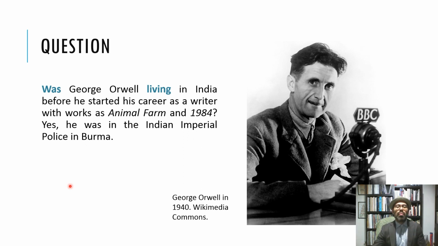So this man is George Orwell, and we're asking ourselves, was he living in India before he started his career? The point here again is we have one sentence in the past, he started his career, and then we have the past progressive was, the verb to be in the past, and the gerund, the verb live plus ing.